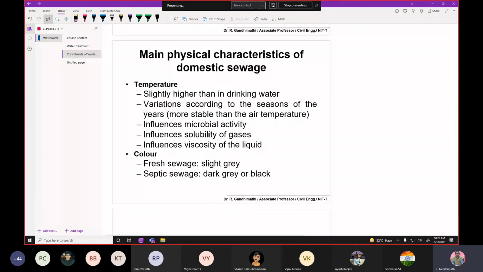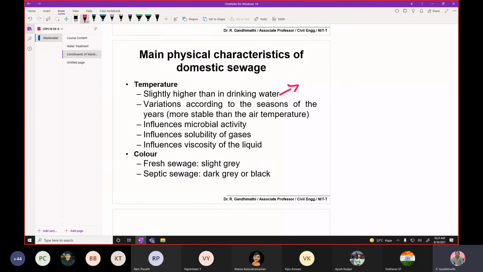You can see temperature is slightly higher than in drinking water. It depends on the surrounding environment; it may be 20, sometimes 22, or at room temperature 30 degrees.